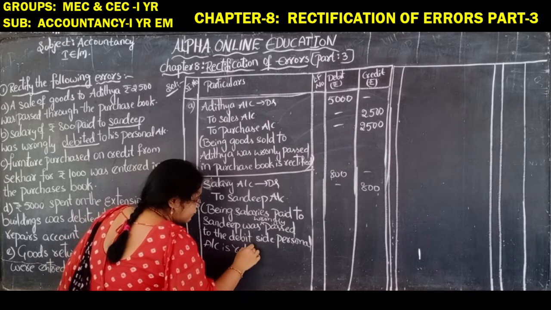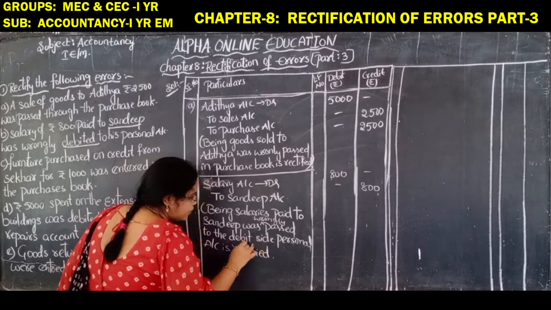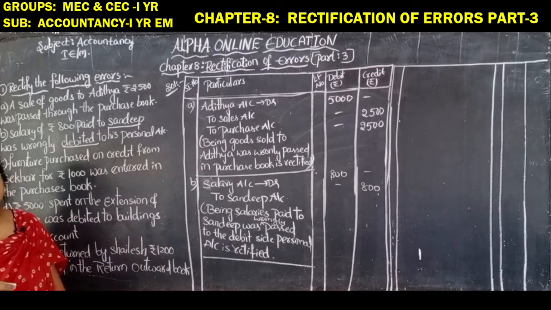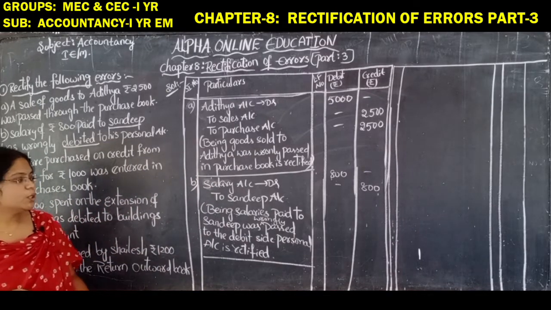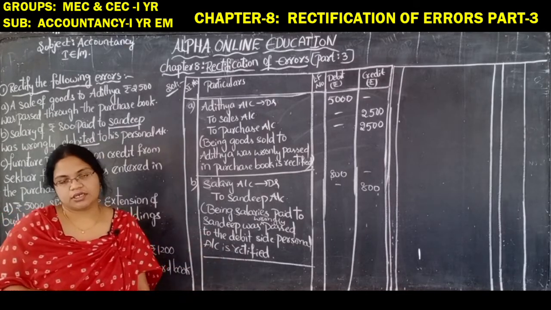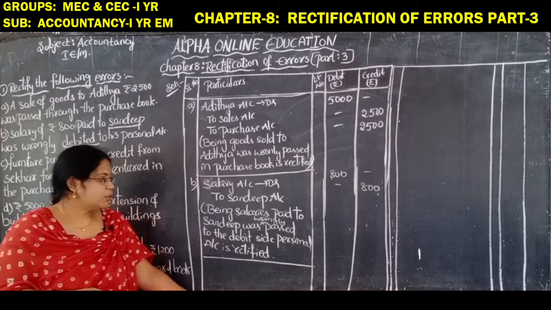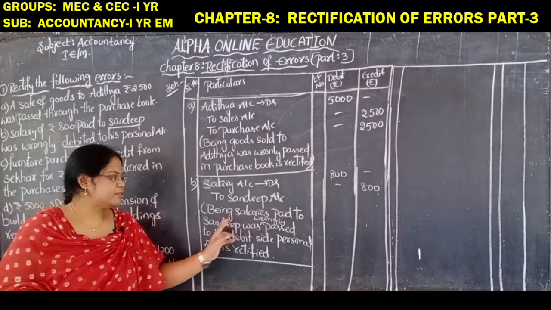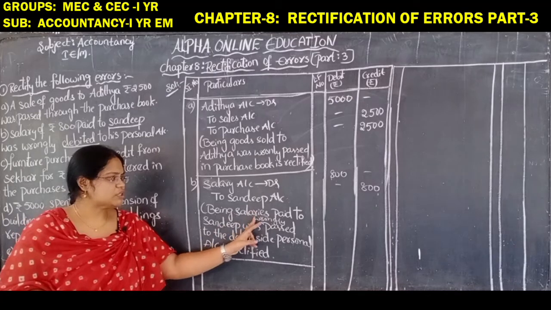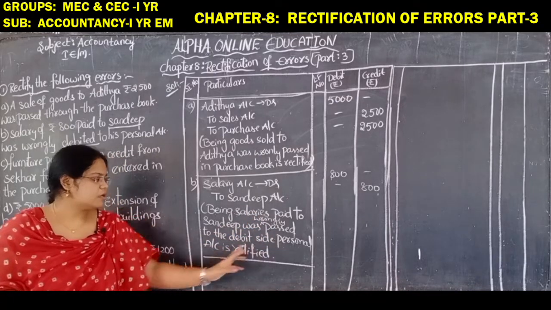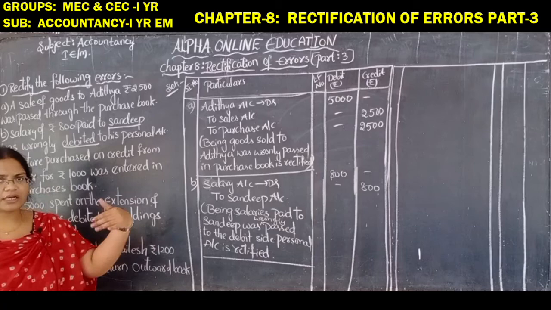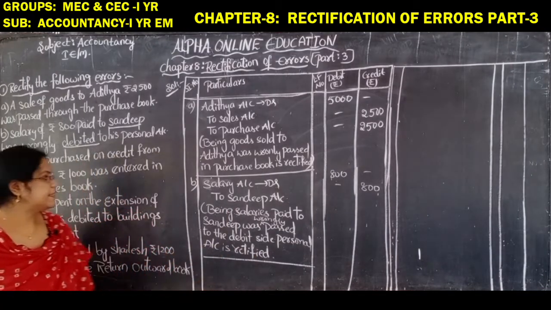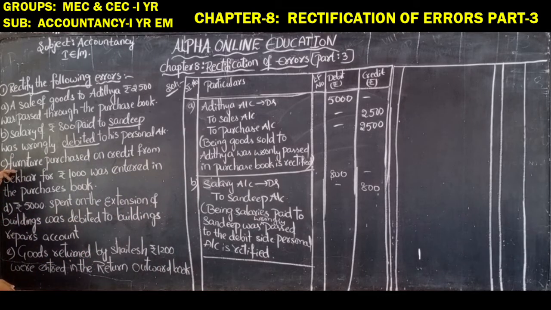So the narration you can write based on your own understanding. There is no need to write the narration given in your material as usual. You can write the narration as you have understood it. Being salary is paid to Sandeep, that was wrongly passed to the debit side of the personal account, that is debited to his personal account. Now we are rectifying that. That is completed.